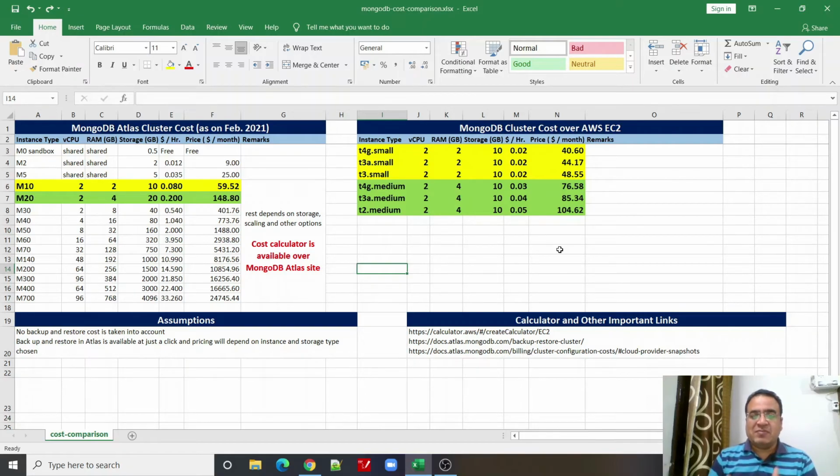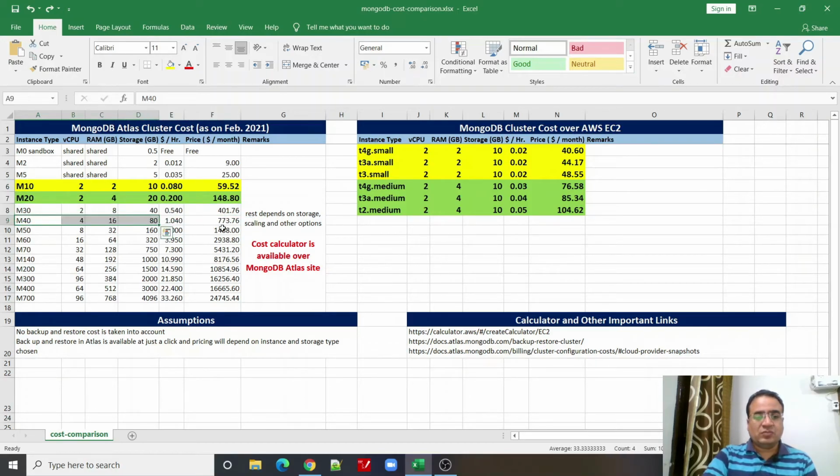So my personal recommendation is to use MongoDB Atlas, right? There is a sandbox cluster, and there is a shared cluster at only $9 per month, and $25 per month, maybe with more storage. If you want to use it for production level, you can go with this.